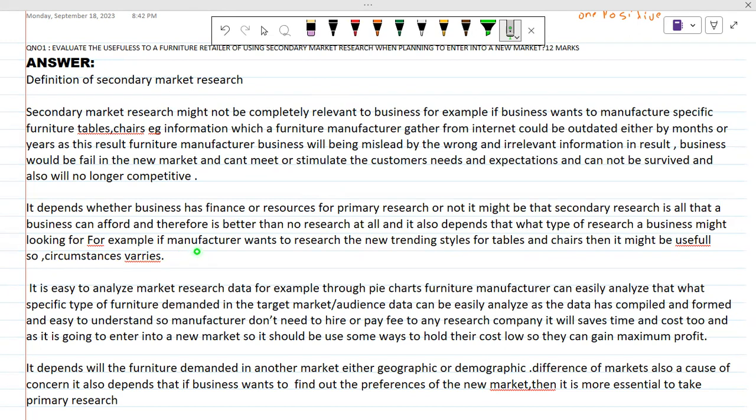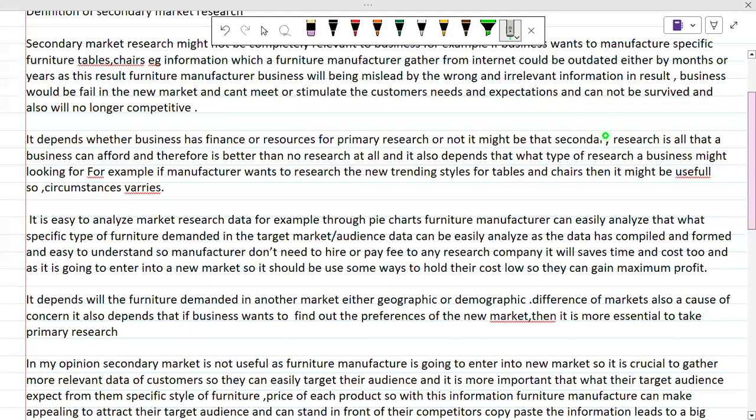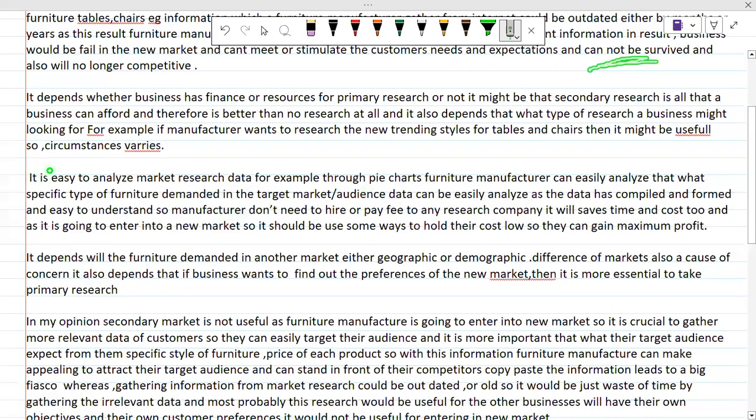Like if you just want to research very minor things, such as what type of styles are popular among customers, and you don't have to put a lot of effort and money in, then it would be great to do secondary market research. So these are the factors that will influence this choice.